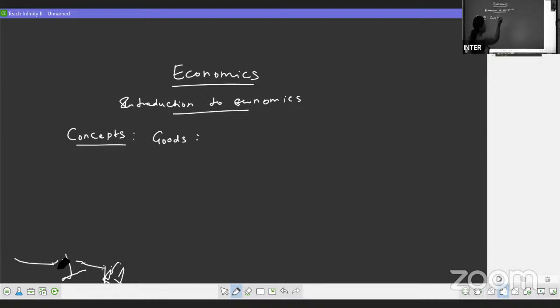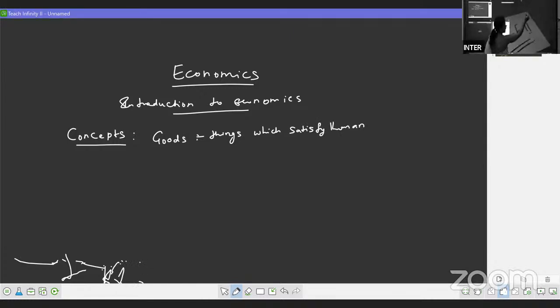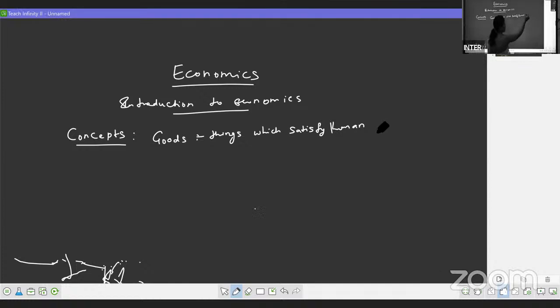Goods means the things which satisfy human wants.